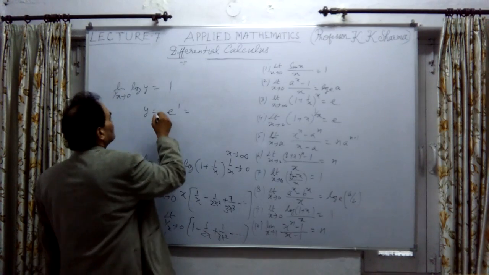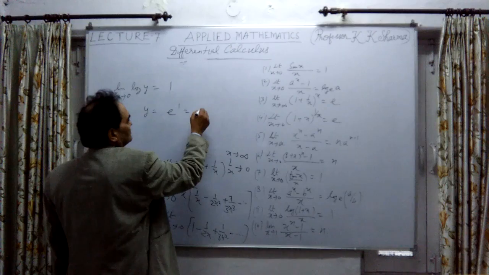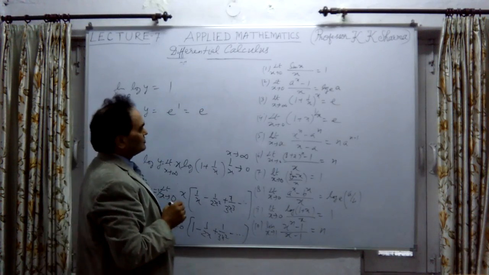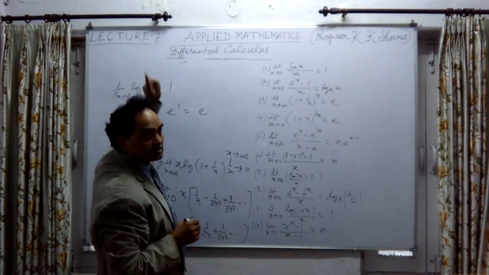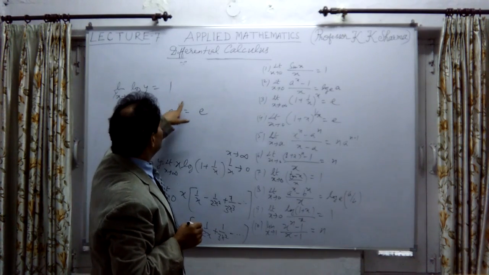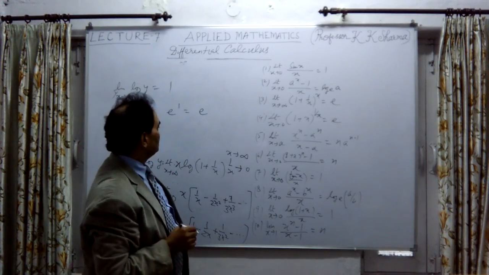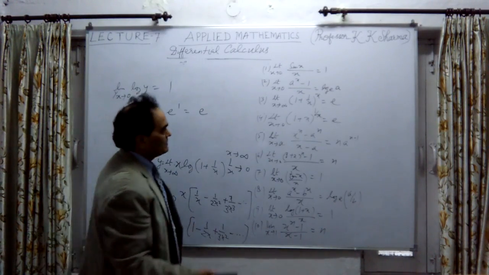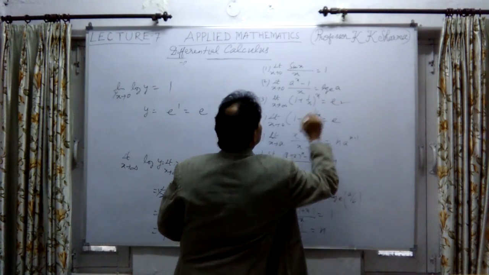The log is removed, so this is e raised to the power 1. The log of y equal to 1 means y is equal to e. So this is how the third one is also proved.